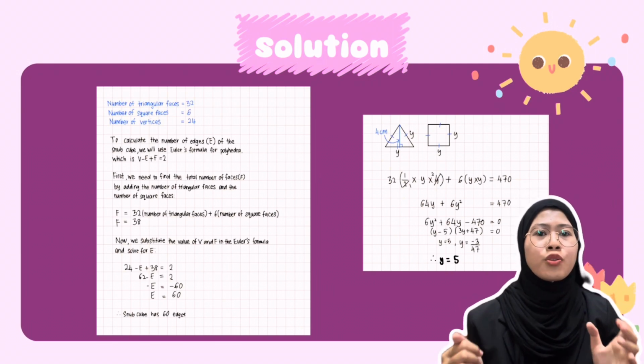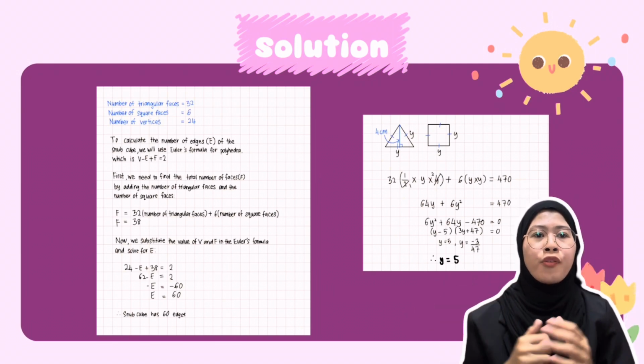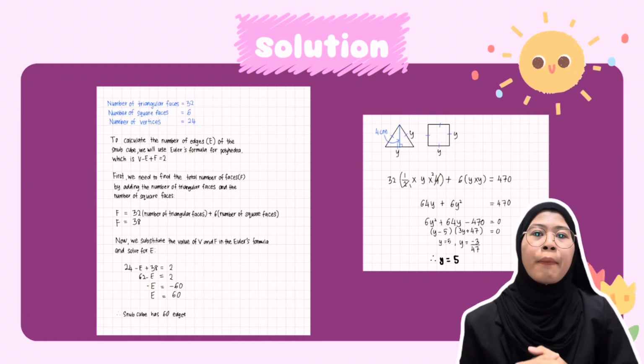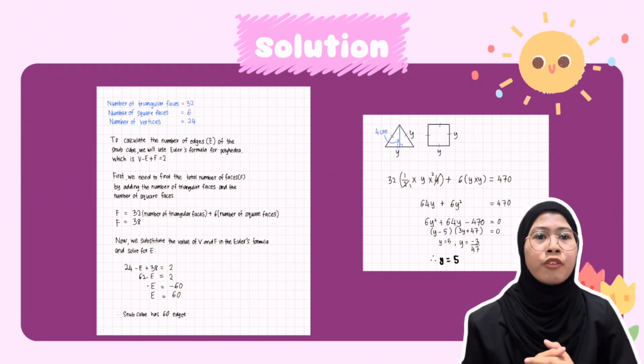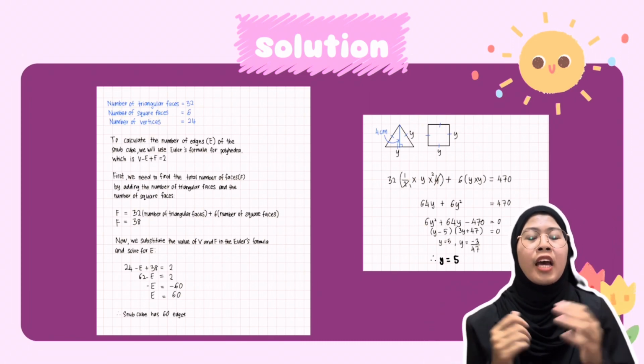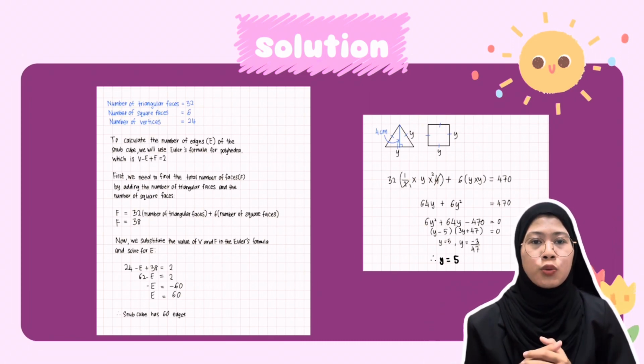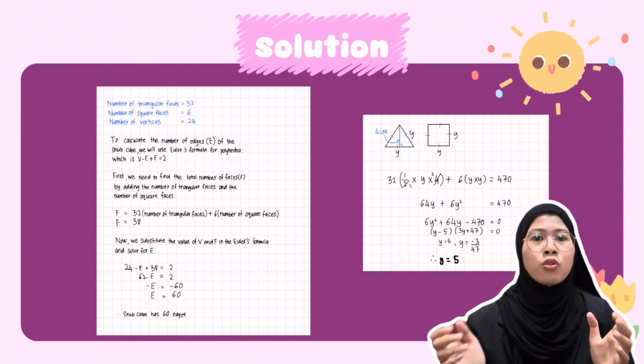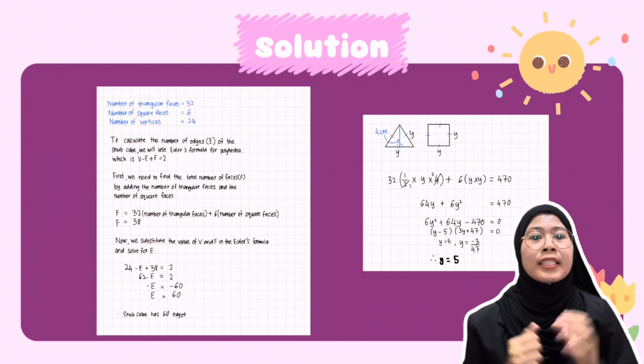First, we need to find the total number of faces, F, by adding the number of triangular faces and the number of square faces, which means F equals 32, the number of triangular faces, plus 6, the number of square faces. So F is equal to 38.